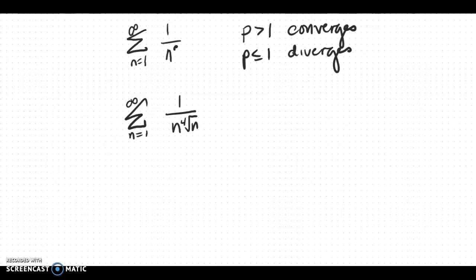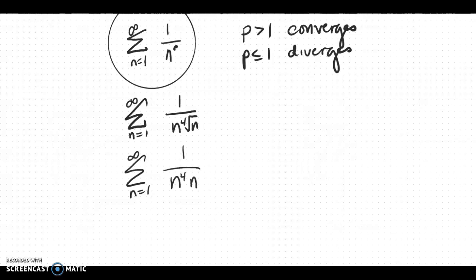So to find what p is, we're going to rewrite it in this form. We have n to the 4th, and then the square root of n. So what I need to do is rewrite that square root of n. We can change this from radical notation to fractional notation. I should write this a little differently, because it almost looks like the 4th root of n. It actually looks like this on Open Math.